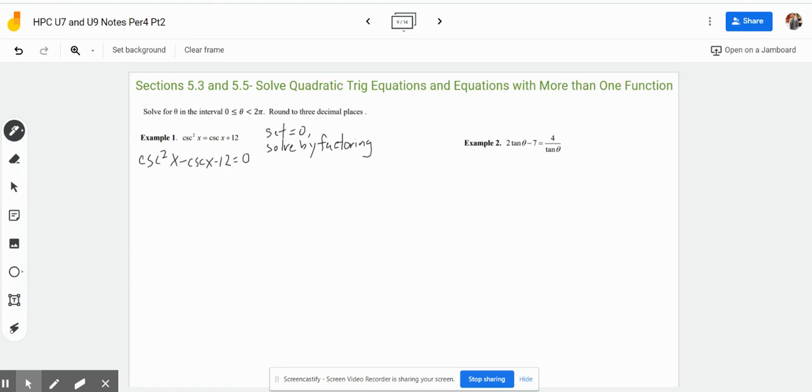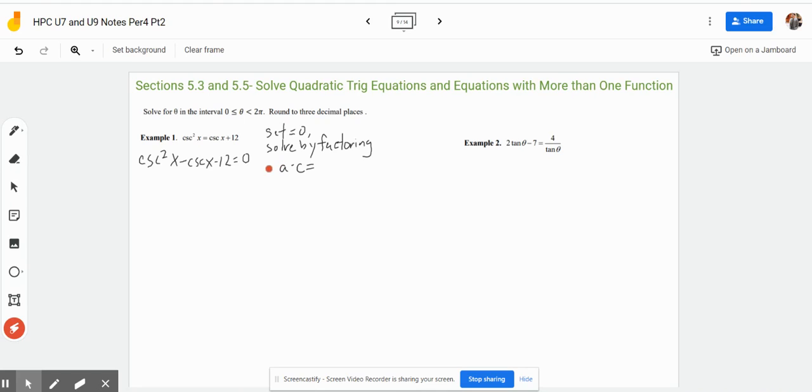Okay, and you could think about this almost like factoring a quadratic trinomial. So you would still multiply the coefficients a times c. So for this problem, it's technically 1 cosecant squared times negative 12.